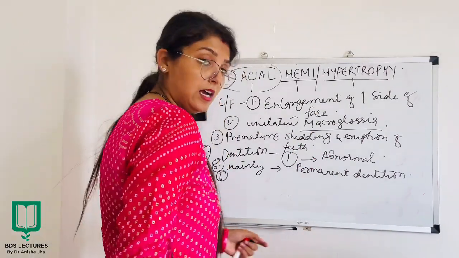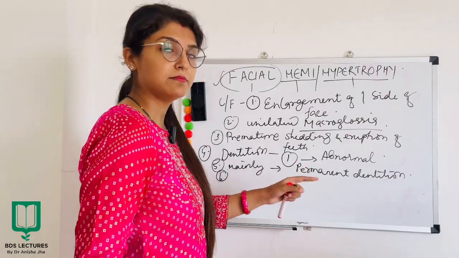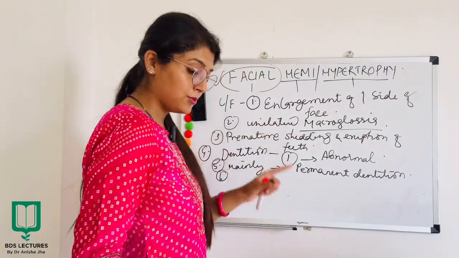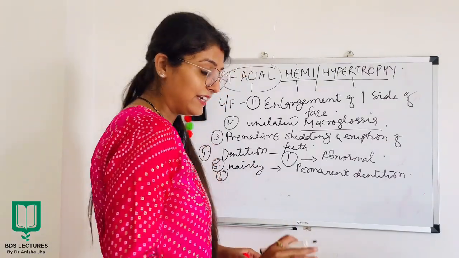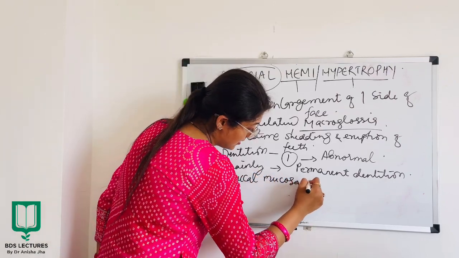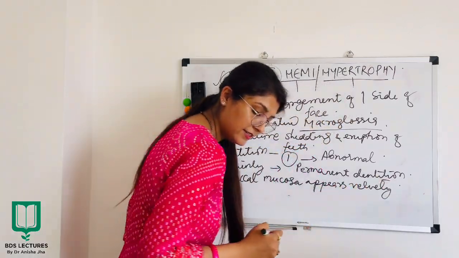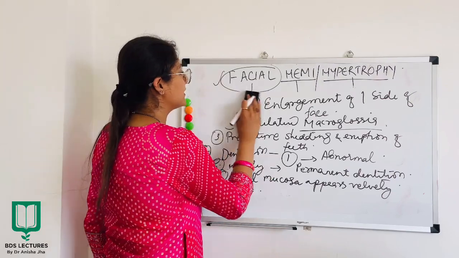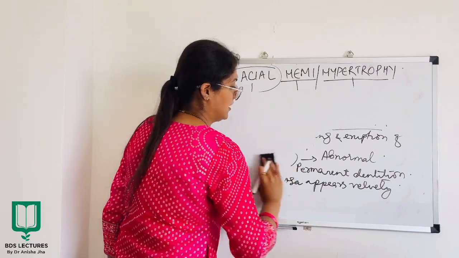Then, as I told you, there will be premature shedding of deciduous teeth and early eruption of your permanent dentition. All right. The tongue is enlarged unilaterally and the buccal mucosa appears velvety. This is important. The buccal mucosa appears velvety, right, and soft. So these are the clinical features of facial hemihypertrophy.